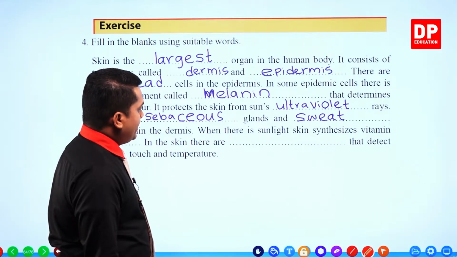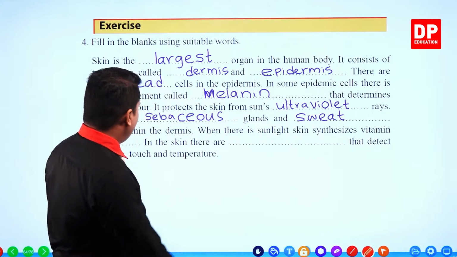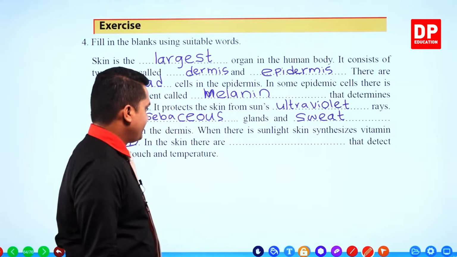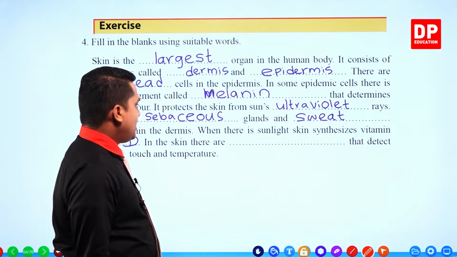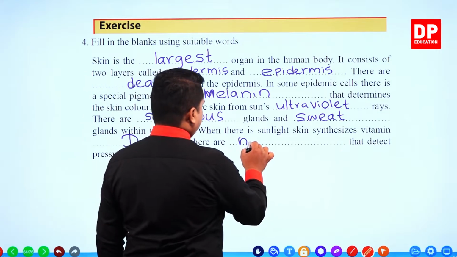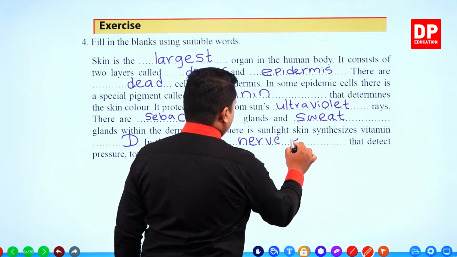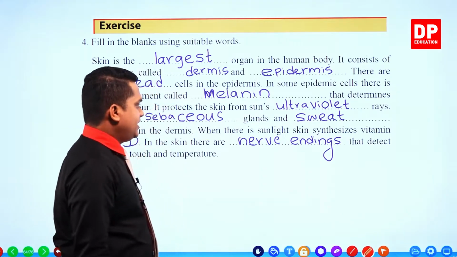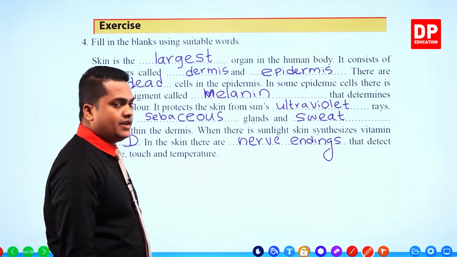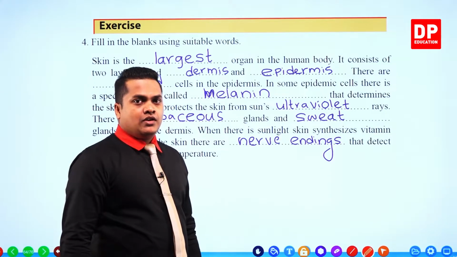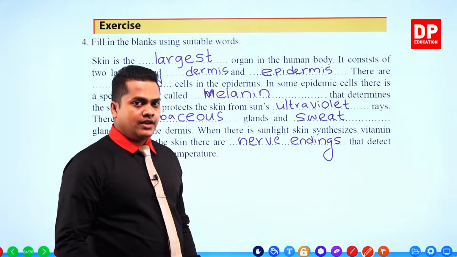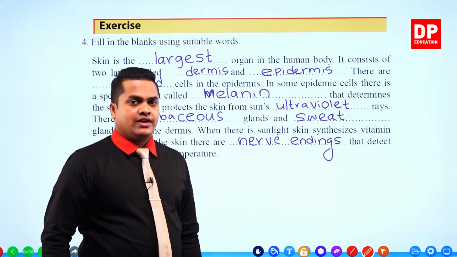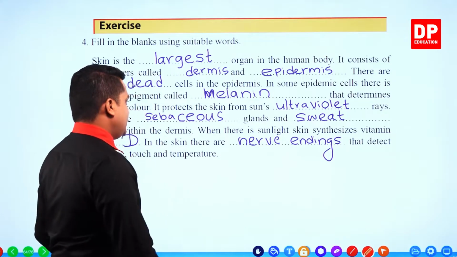When there is sunlight, the skin synthesizes vitamin D. In the skin, there are nerve endings that can detect pressure, touch and temperature. Okay, so these are the answers for the fourth question in your textbook, my dear children. Then let's move on with the next one.